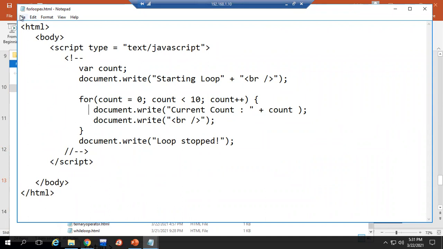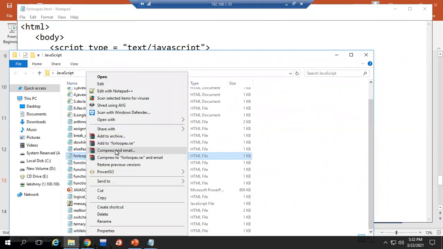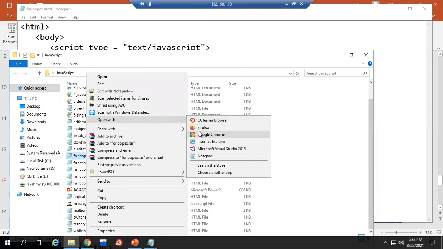So if you know the range of values, it's better to use for loop syntax, or else if you don't know the range of iteration, we can use either while or do while. In while, first only it checks the condition. If the condition is true, then only it will execute the loop body. If the condition is false, no iteration. But in the do while, at least once it executes, then it checks the condition. That is the difference. Okay, fine. Any doubt?